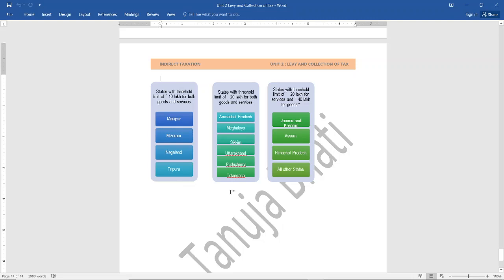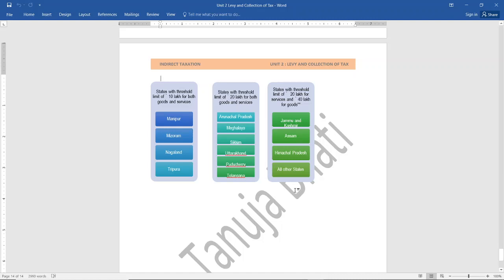Next, the second column, states with a threshold limit of 20 lakhs for both goods and services. So suppose any supplier belongs to Arunachal Pradesh, Meghalaya, Sikkim, Uttarakhand, Puducherry, Telangana, then if his turnover exceeds 20 lakhs for both goods and services, he needs to get himself mandatorily registered under GST.